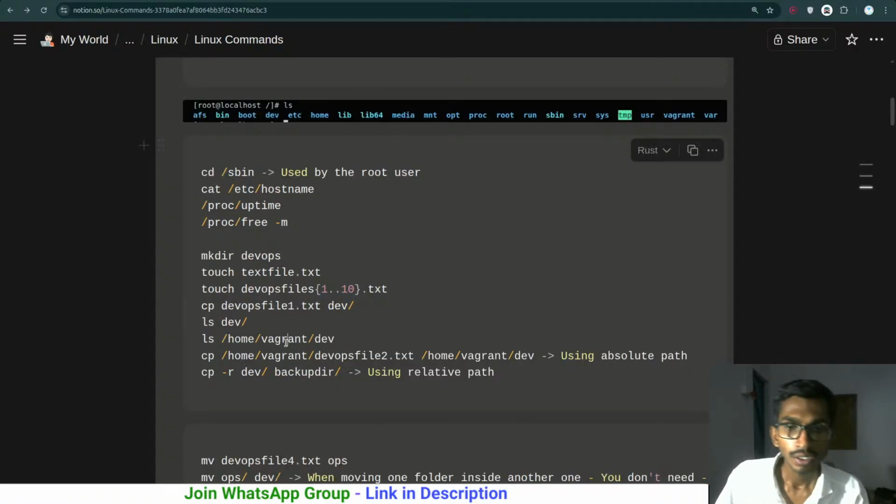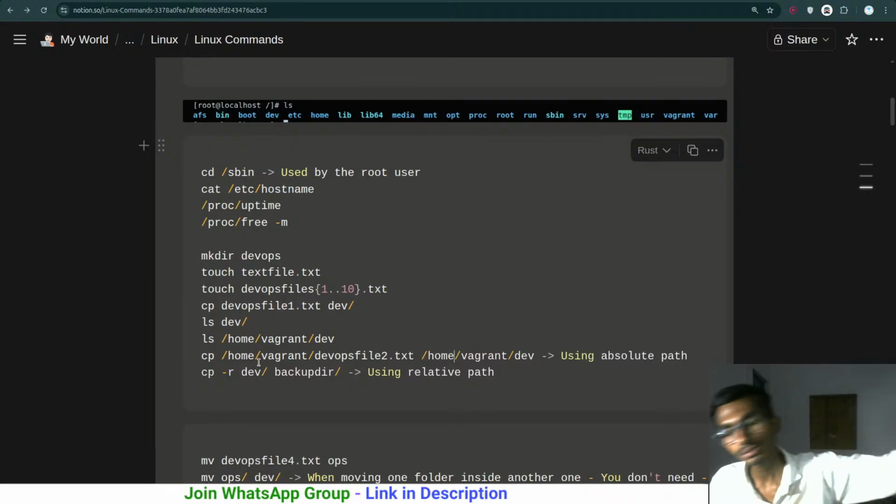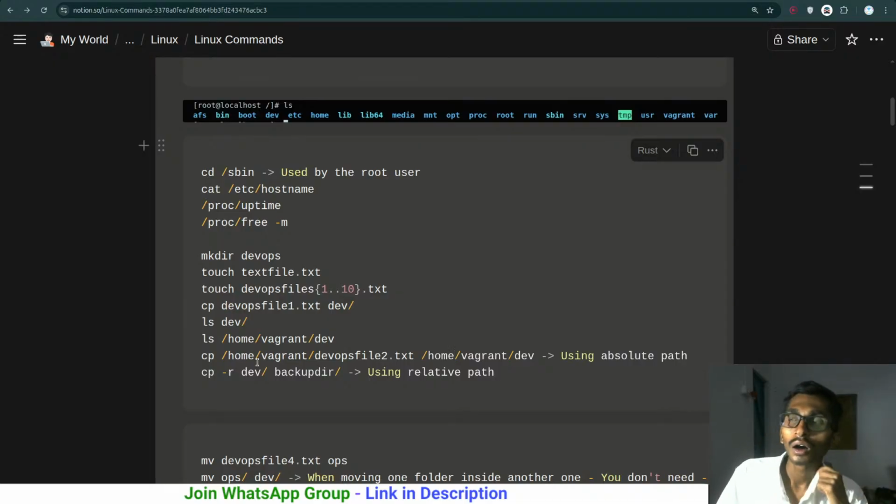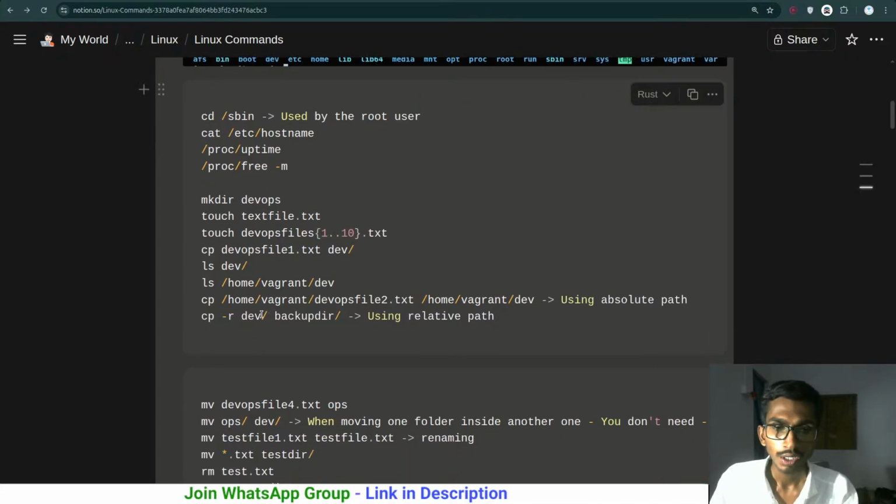So we have gone through this devops text, ls dev, you can just simply know more about that. vagrant dev. By the way, there are two types of paths. First one is the relative path, second one is the absolute path. Absolute path in the sense you will be giving the path directly from the root directory, like /home/vagrant/devops and all. And relative in the sense related to the current directory, you will be just simply making the path. Okay, so this thing is done.